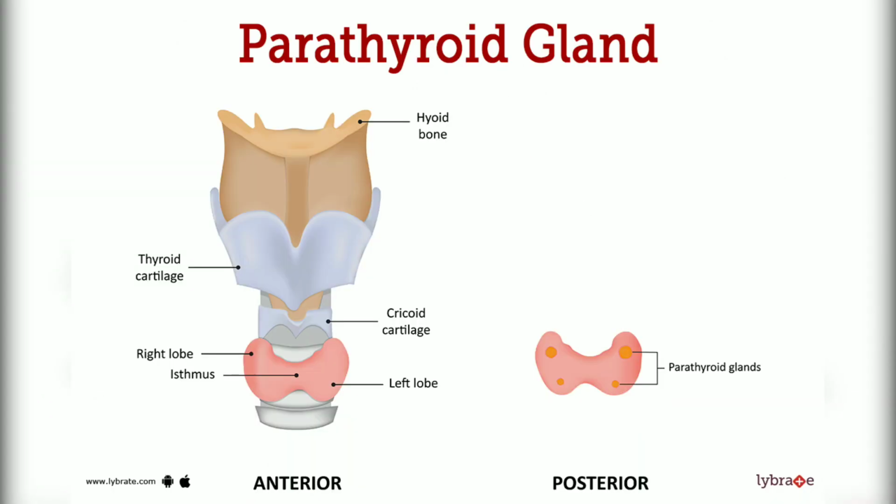Parathyroid glands. The parathyroid glands, of which there are 4 to 6, are found on the back of the thyroid gland, and secrete parathyroid hormone. This causes an increase in blood calcium levels by targeting bone, the intestine, and the kidneys. The parathyroid hormone is the antagonist of calcitonin. Parathyroid hormone release is triggered by falling blood calcium levels and is inhibited by rising blood calcium levels.